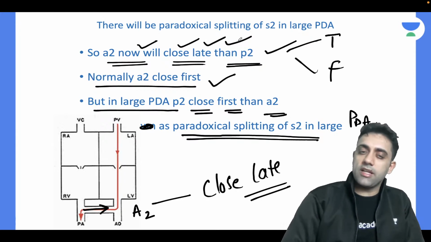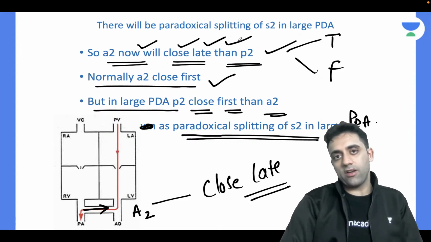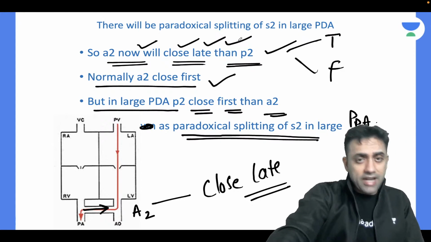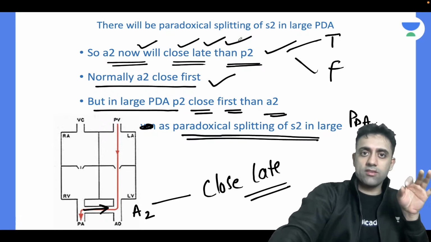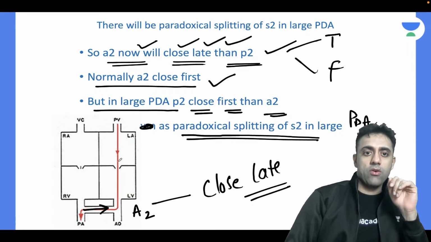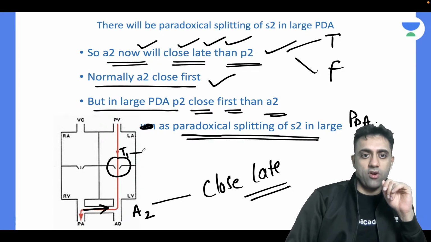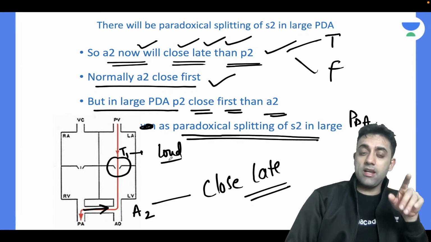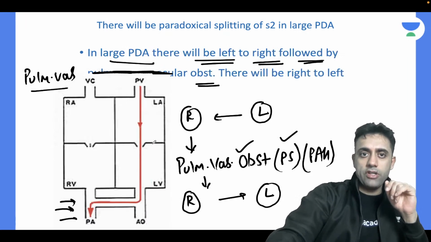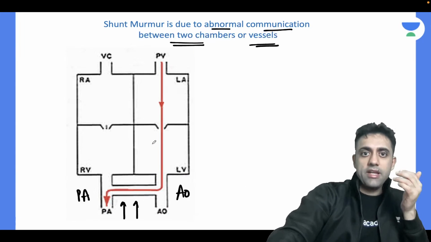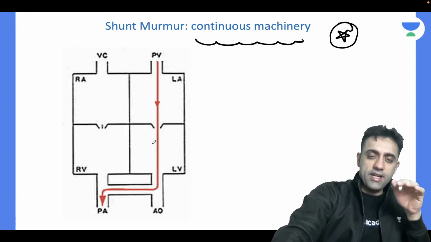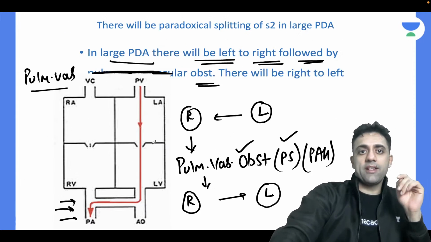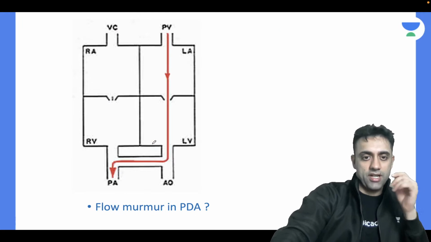So in a case of large PDA, you see paradoxical split. Done. I'll repeat again. What did we study? Number one, at S2, what will happen? Paradoxical splitting. At S1, what will happen? Our tricuspid valve will give a loud T1. What kind of murmur will you see? Very importantly, a continuous machinery murmur. PDA is a left to right shunt, and it is an acyanotic congenital heart disease.